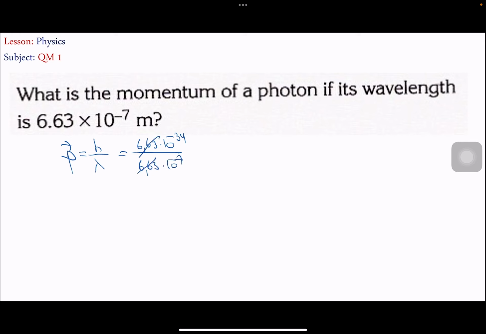I simplify the numbers because they're exactly the same, and this power goes upward with the positive sign, and minus 34 plus 7 will give me 10 to the power of minus 27 kilograms times meter per second. You see, it's pretty easy. I've especially chosen this example because the number was very convenient for me.